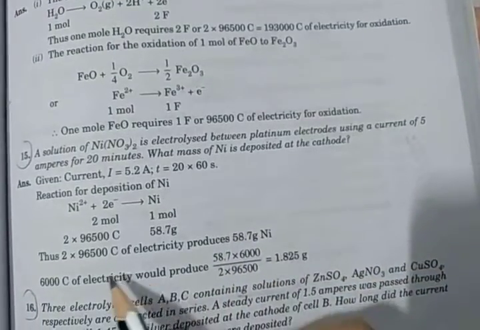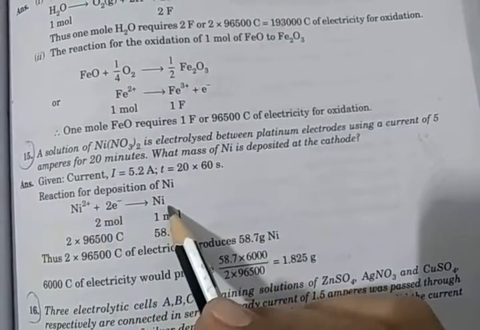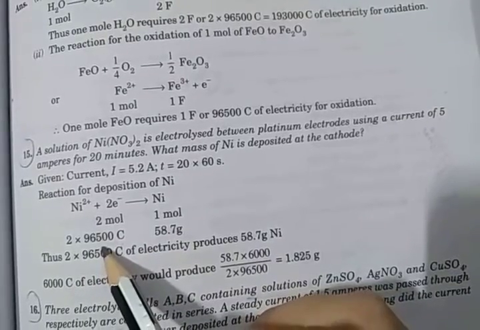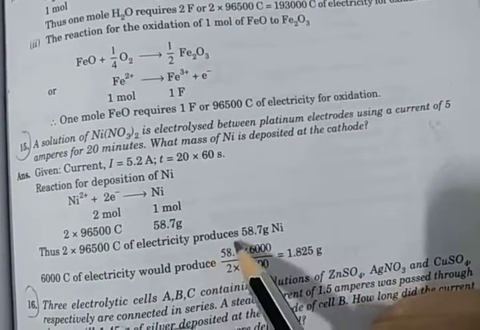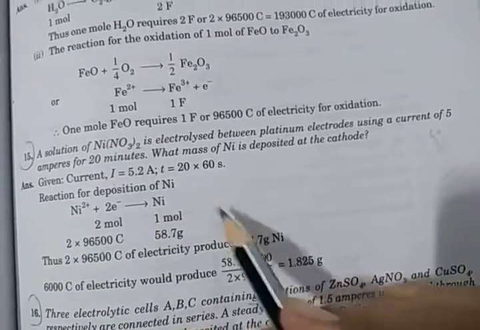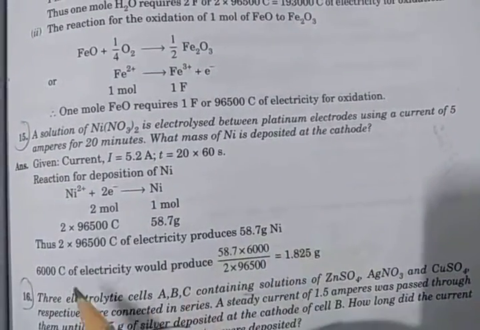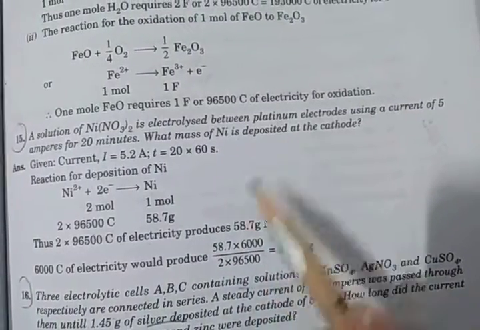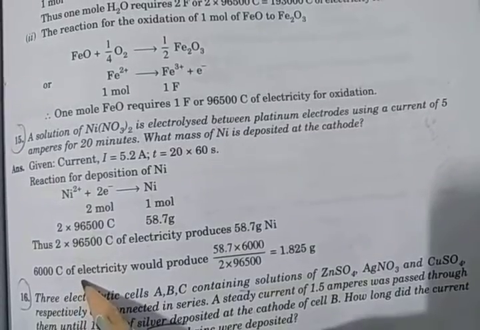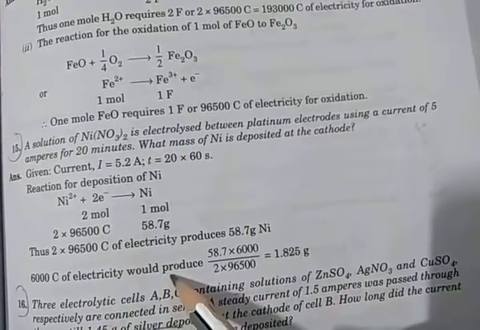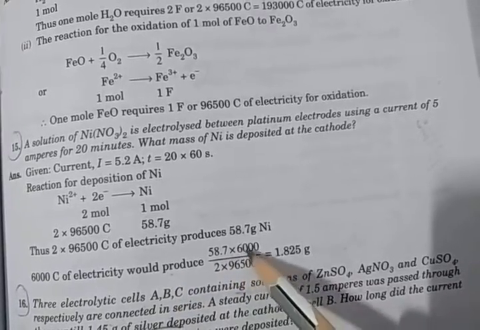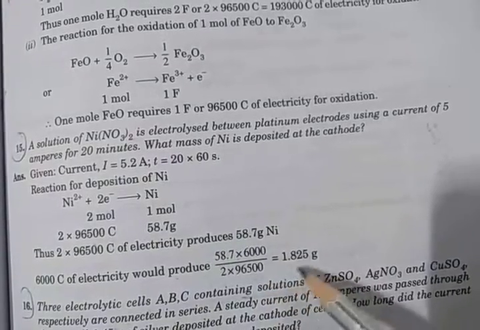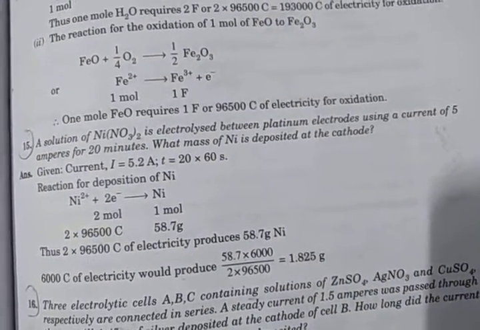Here Ni2+ gains 2 electrons and converts into nickel, so 2 moles of electrons for 1 mole of nickel. Using Faraday, 2 × 96,500 coulomb of electricity produces 58.7 gram of nickel, which is the atomic mass of nickel. The time is 20 × 60 seconds, so the charge is 6,000 coulomb. That would produce 58.7 × 6,000 / (2 × 96,500), which is 1.825 gram.